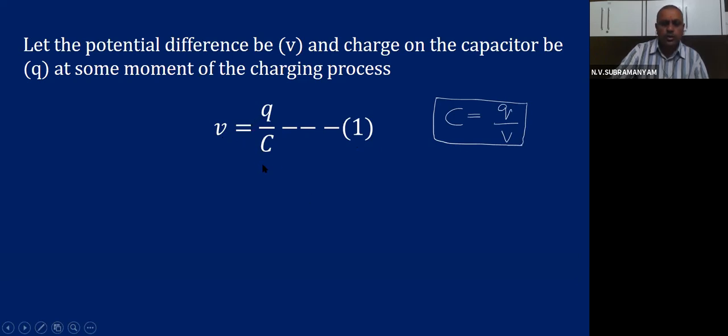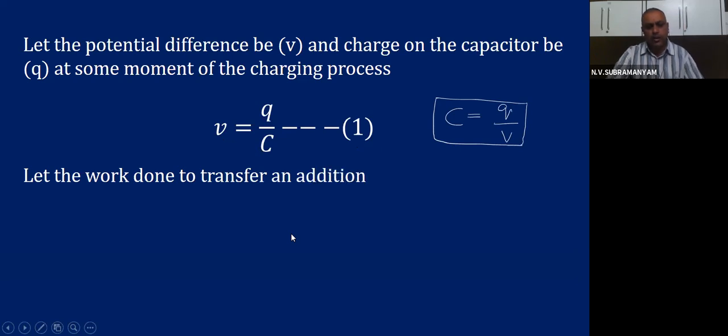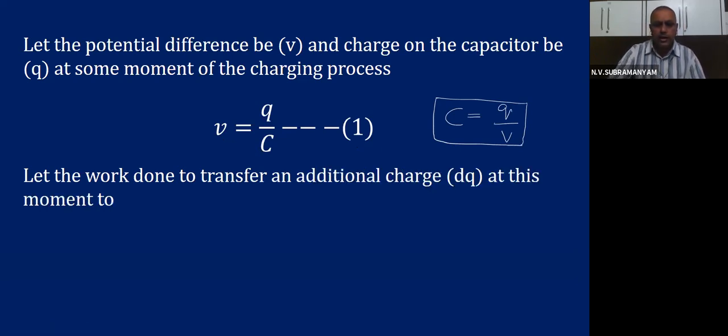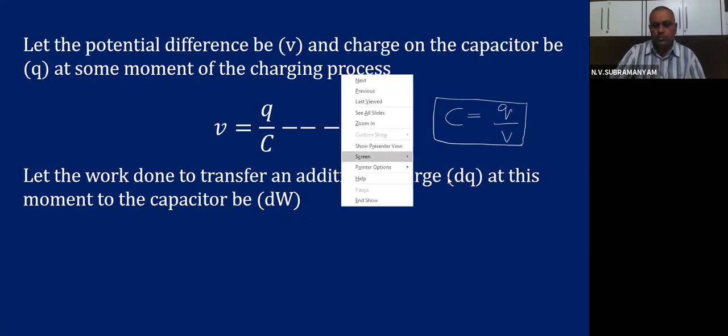Now, once we know this potential difference, I can calculate work done. How will I calculate work done? Let us see. Let the work done to transfer an additional charge dq at this moment to the capacitor be dw. If you see carefully, already there is some charge here. Now an additional charge dq I am trying to add to the plates.